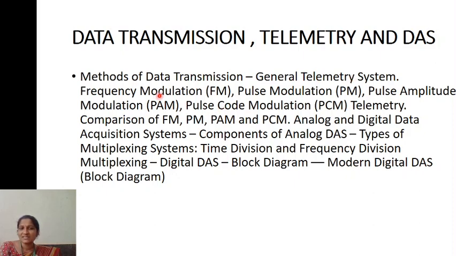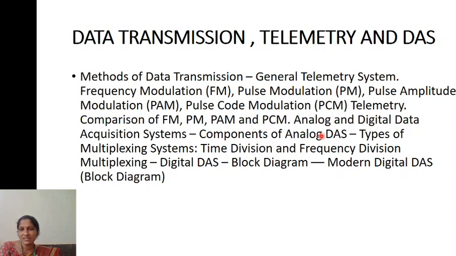And next, frequency modulation telemetry system, pulse modulation, pulse amplitude modulation, pulse code modulation telemetry system, and comparison of all these telemetry systems. And next one, analog and digital data acquisition systems, that is the DAS, digital data acquisition system.